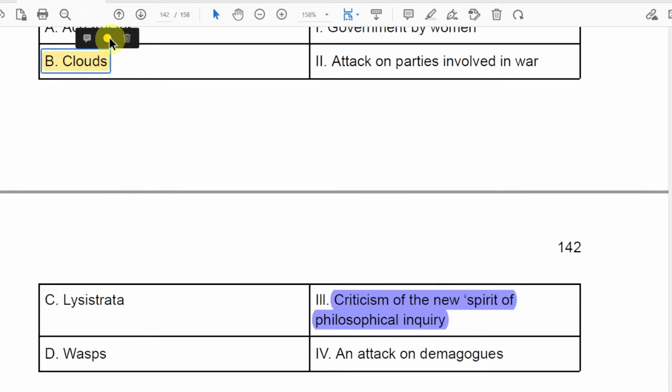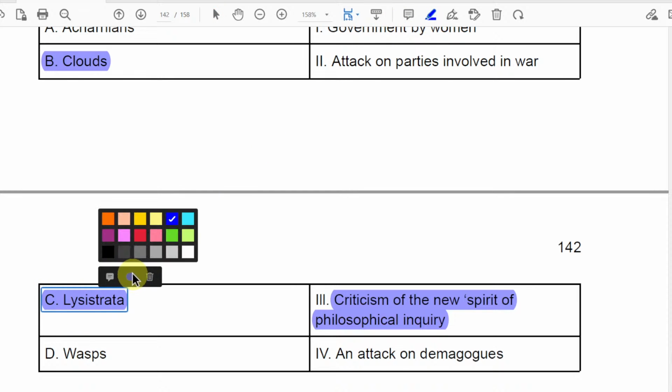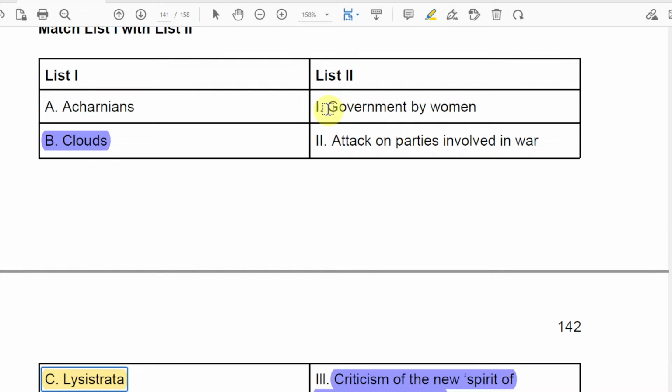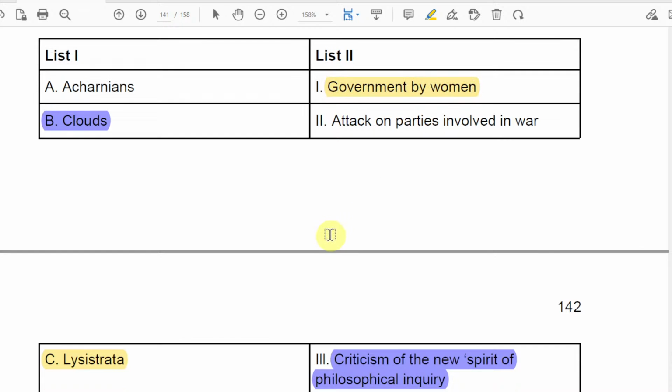And Lysistrata, we'll mark with a different color, yellow. Lysistrata is about government by women.